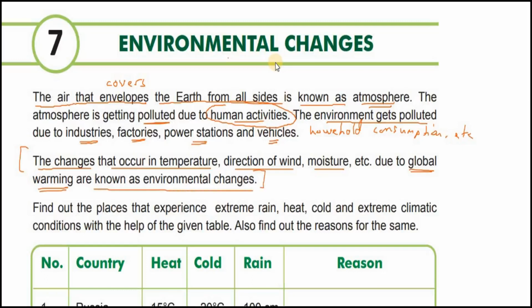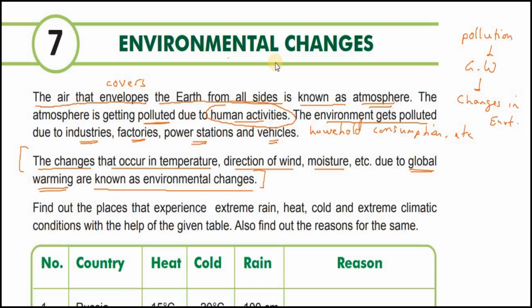Due to pollution, see, pollution causes global warming, and that is leading to changes in the environment. And these changes are not good changes, they are bad changes, harmful changes. Right? This is what we are going to learn about in this chapter.